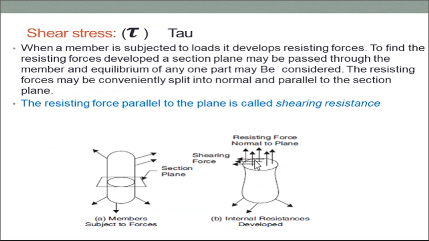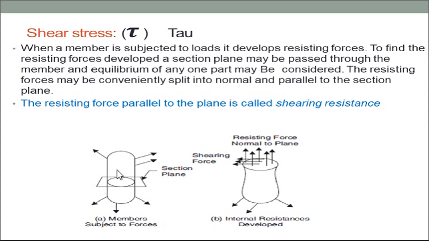Shear stresses are symbolically represented by tau. When a member is subjected to load, it develops resisting forces. To find the resisting forces developed, a section plane may be passed through the member and equilibrium of any one part may be considered. So shearing stresses means, in any type of body, whenever there are loads or forces